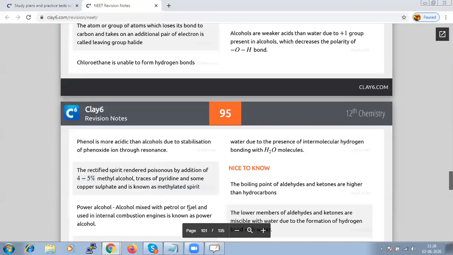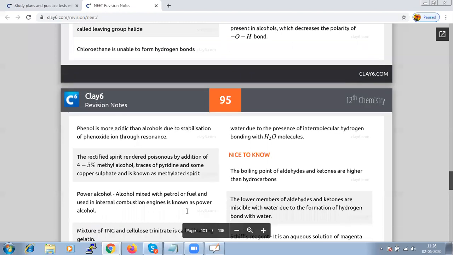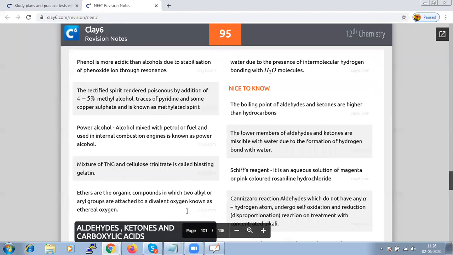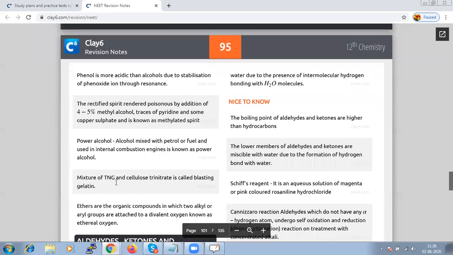Alcohol when it is mixed with petrol or fuel and used in internal combustion engine, then we call that power alcohol. And when we mix nitroglycerine and cellulose trinitrate, the term is called blasting gelatin. It's very important to know the other names of the compounds also.